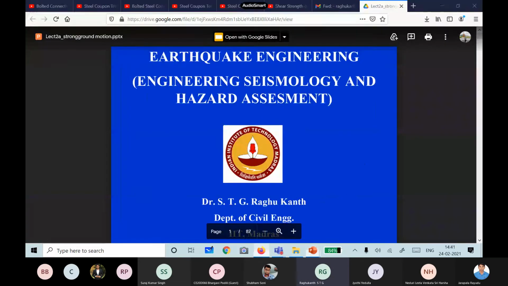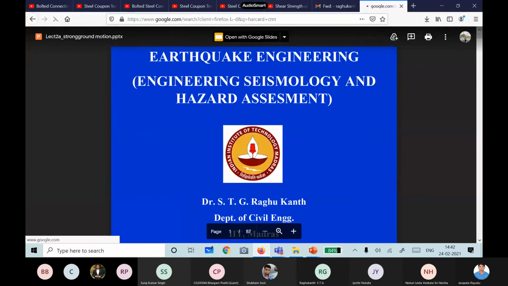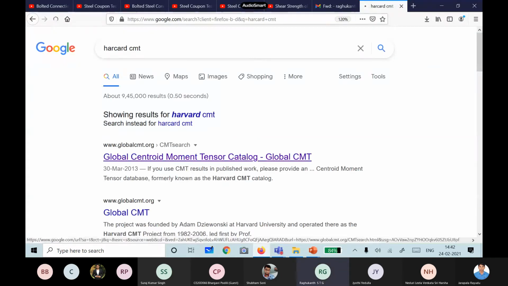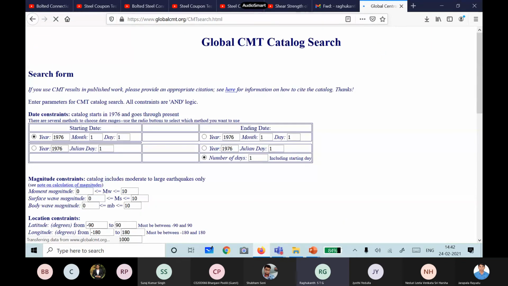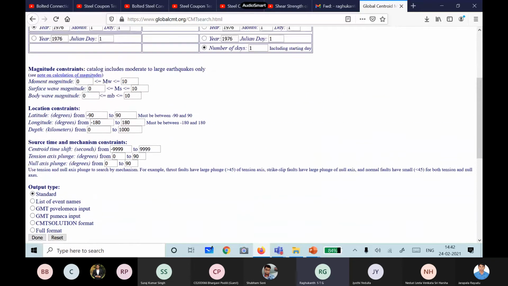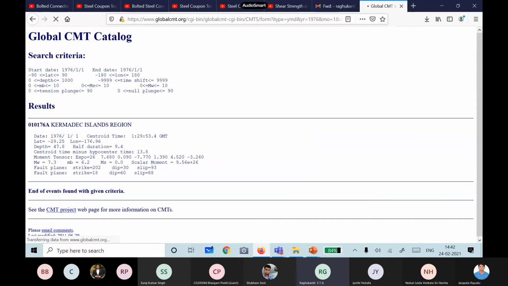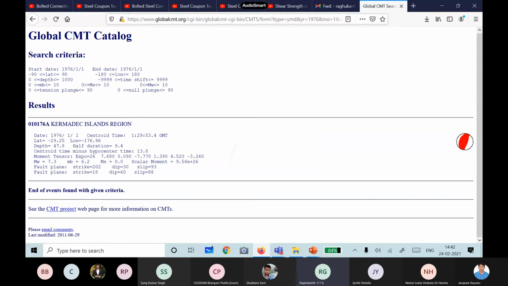Now, if you see this Harvard CMT, this is a centroidal, the Global Centroid Moment Tensor catalog. Here you can search, and they will give you all the details. You can see the standard format they use. You followed, right?